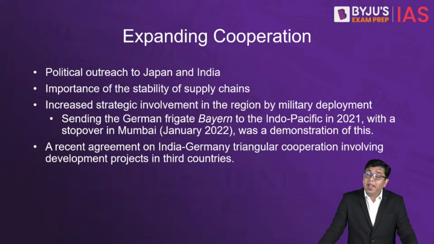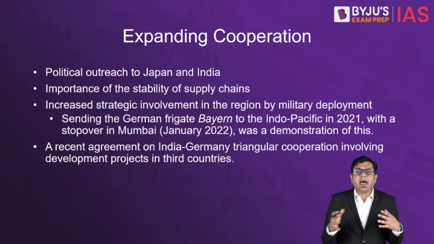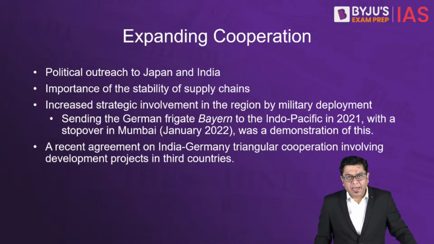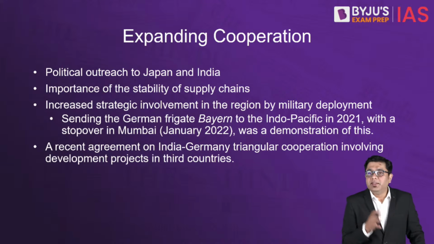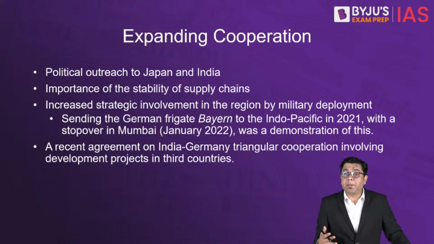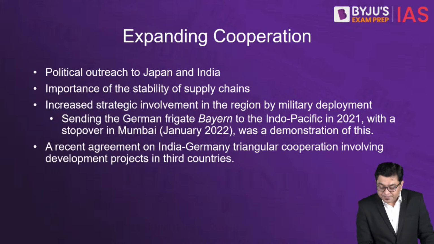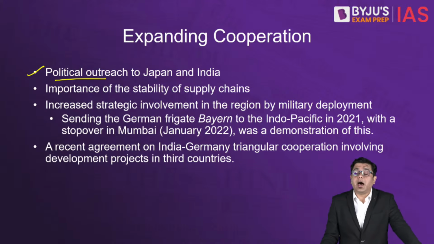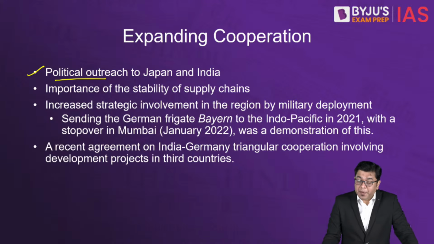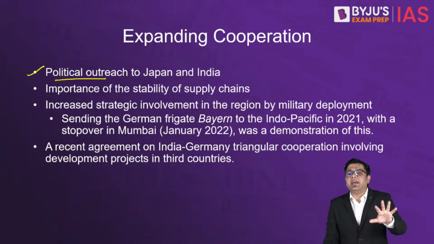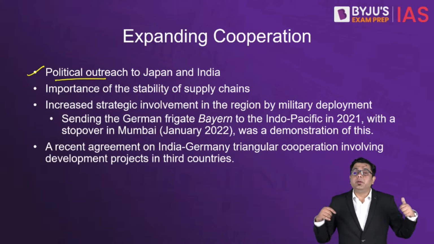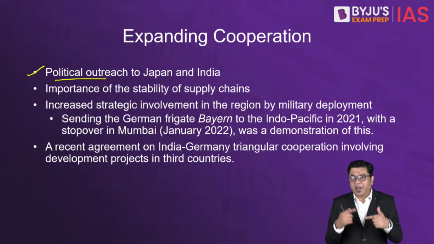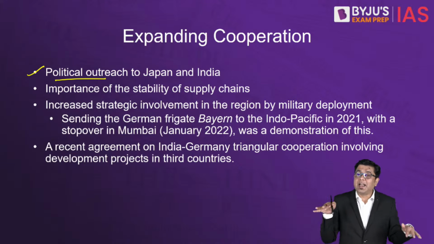Now, India and Germany, their cooperation has been expanding for some time now. It is not a new phenomenon. The cooperation is ever expanding. How? So basically, you will see that Germany has begun a political outreach to the neighbors of China. That is in the case of Japan as well as in the case of India. So there has been that political outreach where Germany is trying to diversify its friends in Asia Pacific.